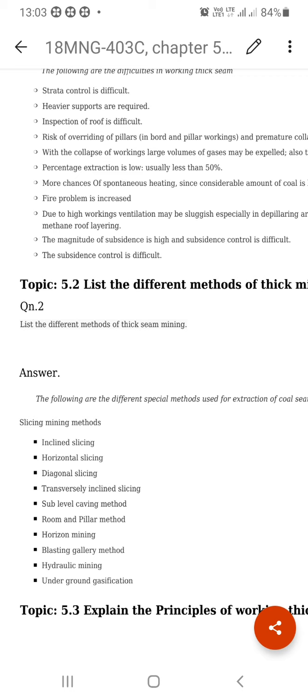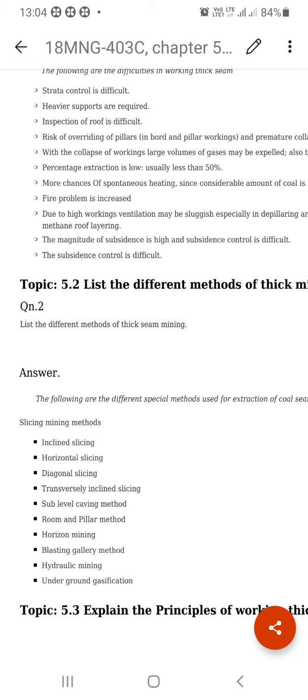When the pillars override, meaning they cross the diagonal line of extraction, they are almost in the goaf area. In the goaf area, they are liable to crush down and fall down. So overriding of pillars occurs in thick seam mining.